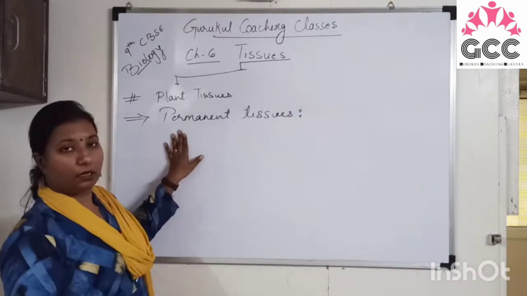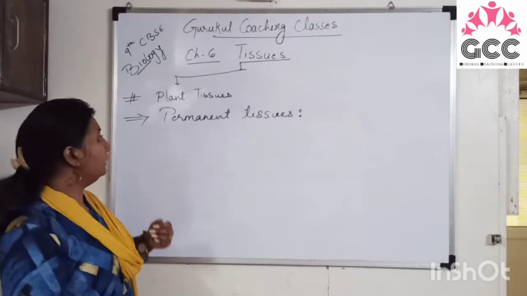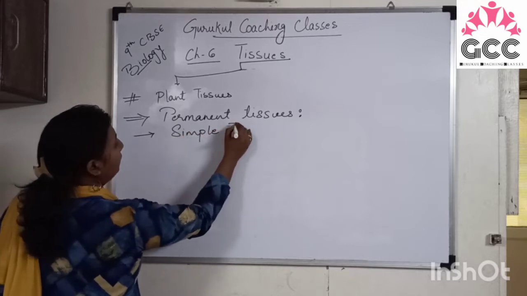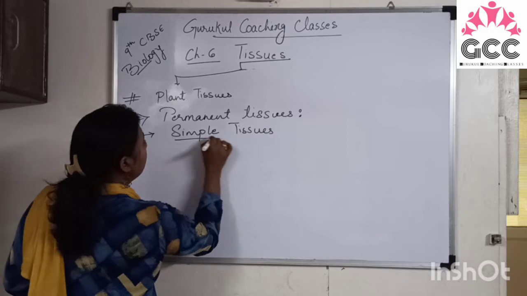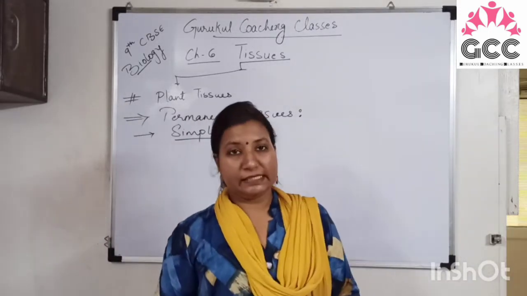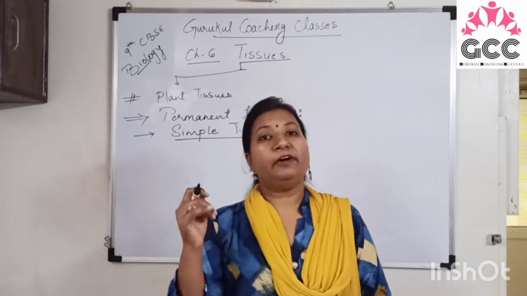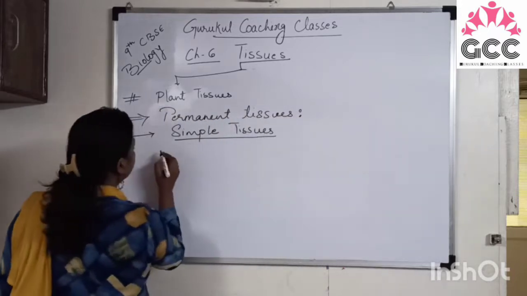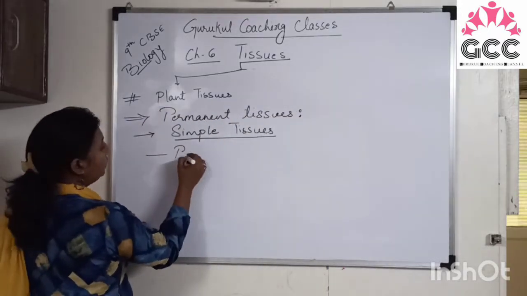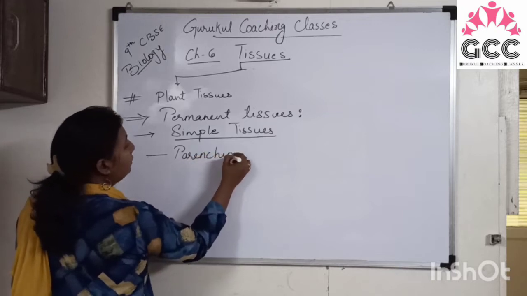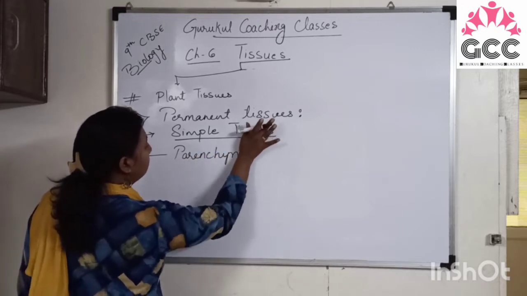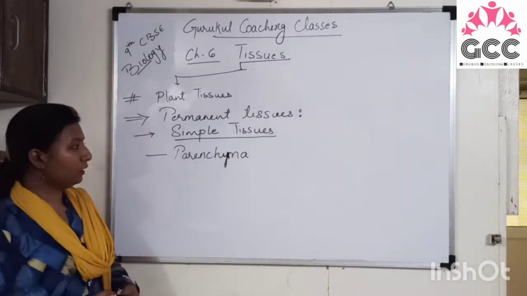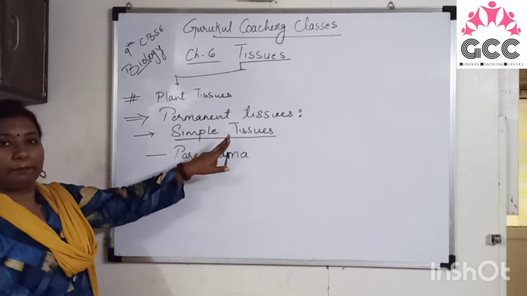Permanent tissues are of two types, simple and complex, right? First we will study about the simple permanent tissue, right? So simple tissues are made up of similar kind of cells. They are made up of only one kind of cell. So simple tissues are of three types. First one is the parenchyma. So parenchyma is a type of simple permanent tissue.